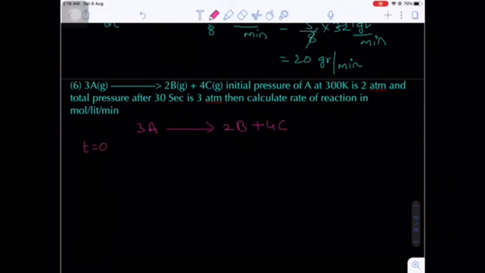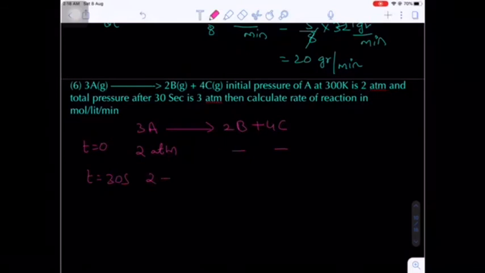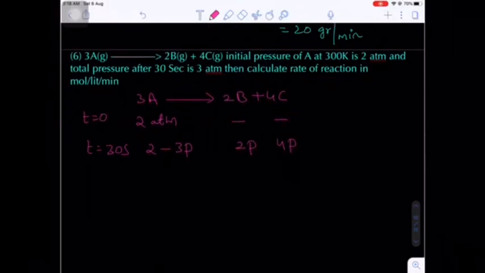So at initial time interval 0, the initial pressure of the gas A will be 2 atm. So there will be no pressure of B and C. After time interval 30 seconds, let's suppose A decomposes by 3P atm. The stoichiometry is 3, so 3P. So on the right side it will be 2P and 4P, because the stoichiometric ratio is 3 is to 2 is to 4. What is the total pressure here? 2 minus 3P plus 2P plus 4P.